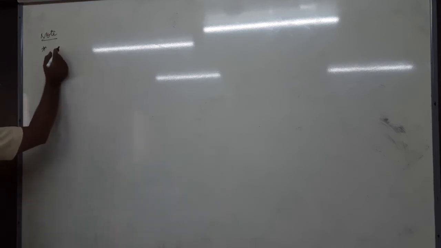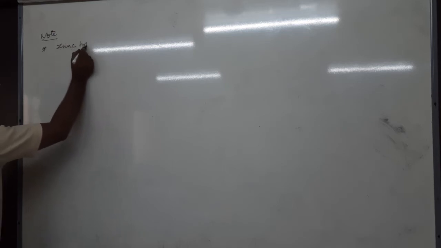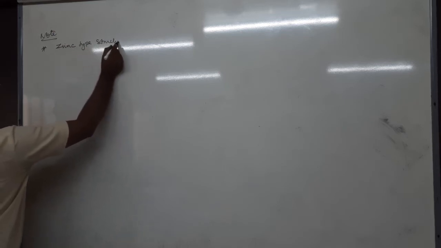Diamond has zinc blende type structure. That is, in zinc blende type structure, where are the cations and where are the anions present? The anions are present in FCC, yes or no? The cations occupy alternate tetrahedral voids. But here in diamond, is there a cation and anion? No. It has only carbon atoms. Therefore, it has zinc blende type structure.